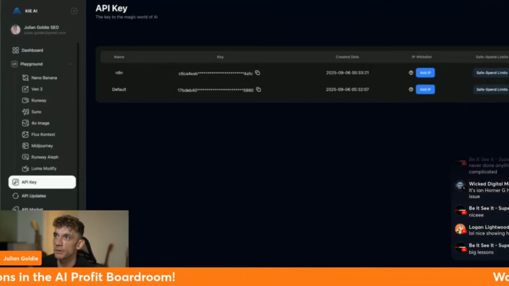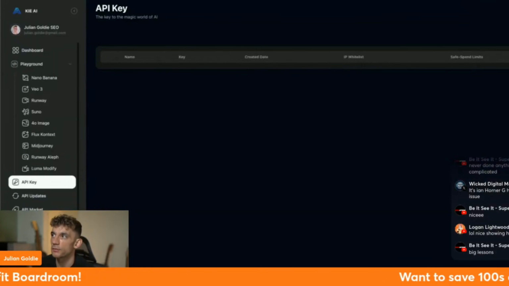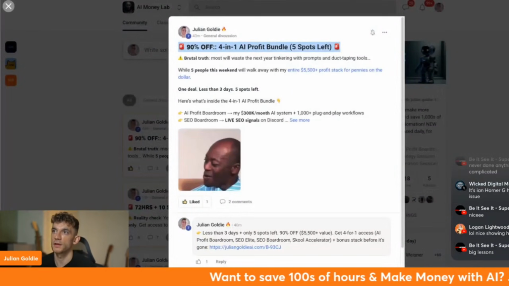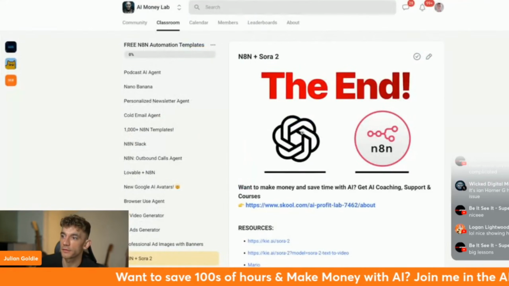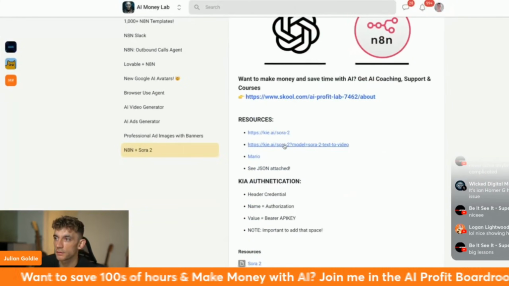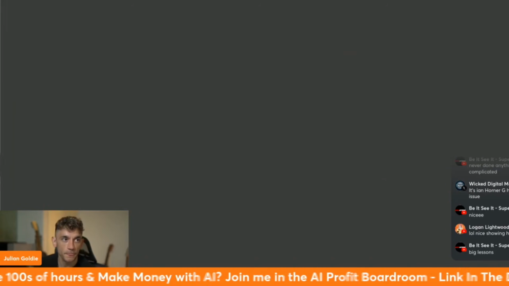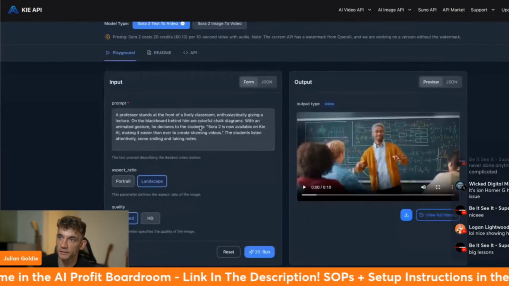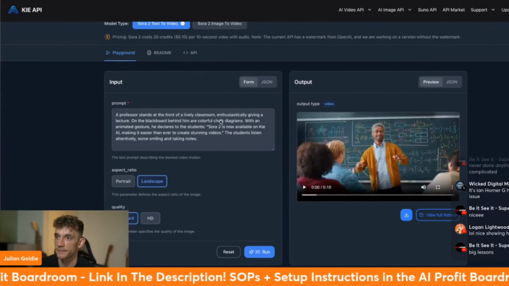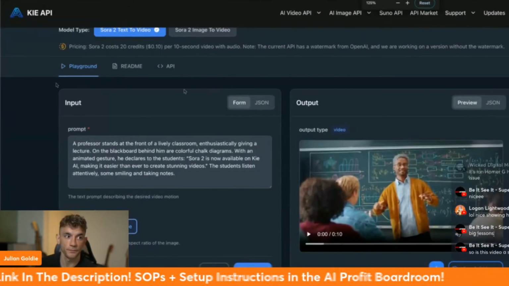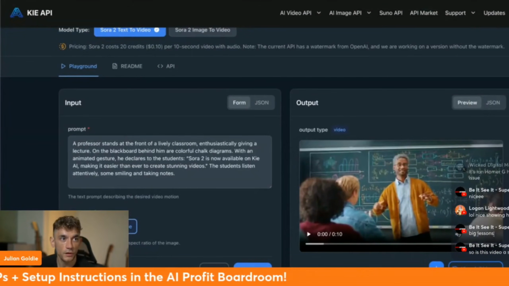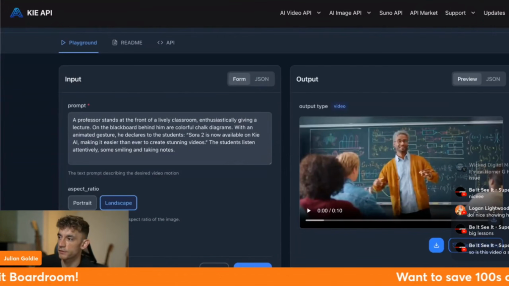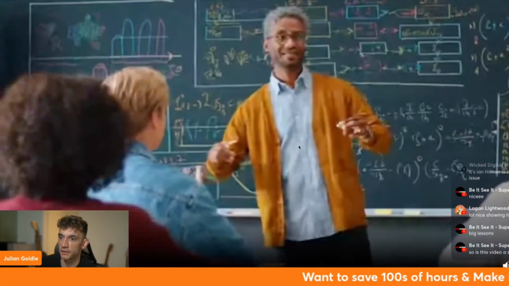Now, some people will be watching this and be like, it's too complicated, I don't want to do this. So what you can actually do is go straight to the Kie model over here. And then you can start using Sora 2 directly inside here, which is completely no code. So you can see if we scroll in, we can start using this no code over here. And then we can put in whatever prompt we have. So you can see, for example, this is one that's generated inside the chat.